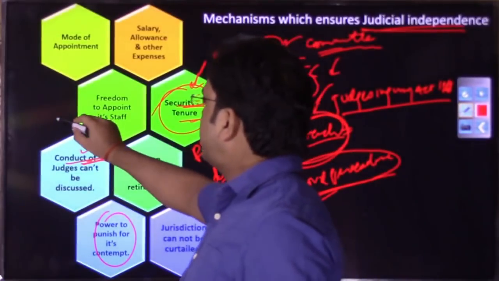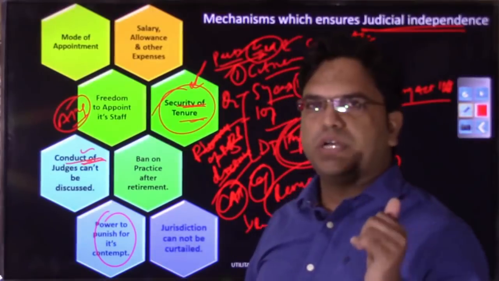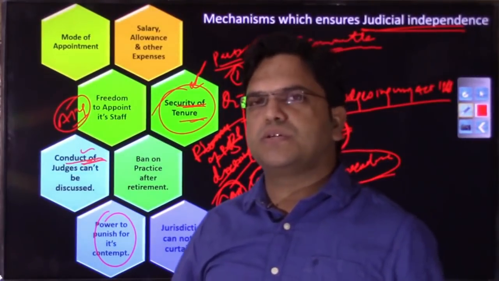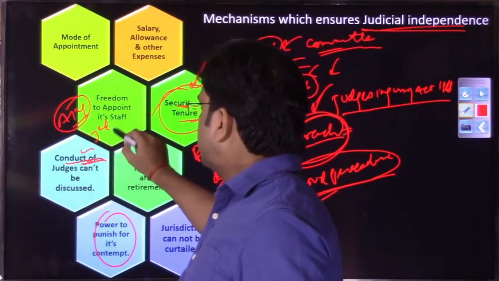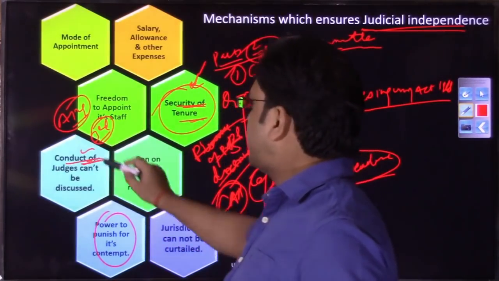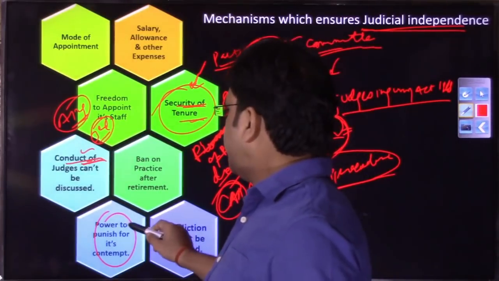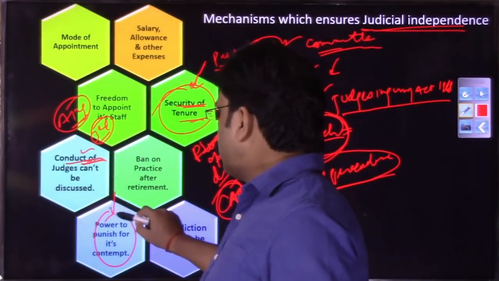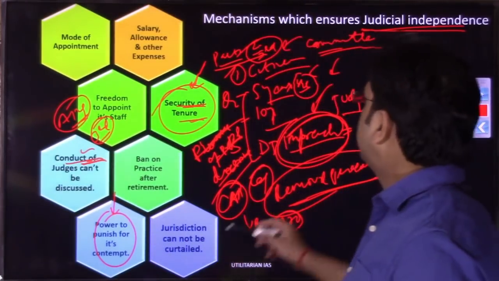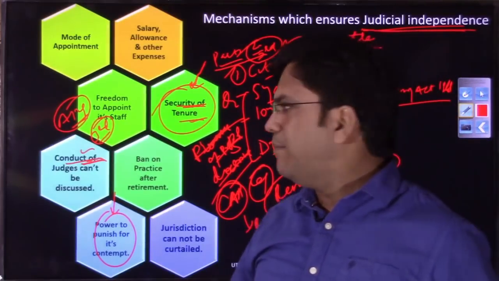So you have Article 129 that deals with court of record. We discussed this Article 129, power of contempt of court, in very detail in the third lecture. So the Supreme Court does have power to punish people for its own insult, and this is again to ensure that judicial independence remains.